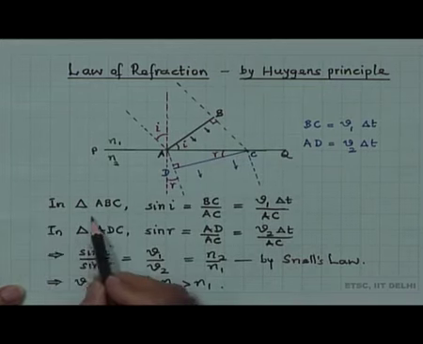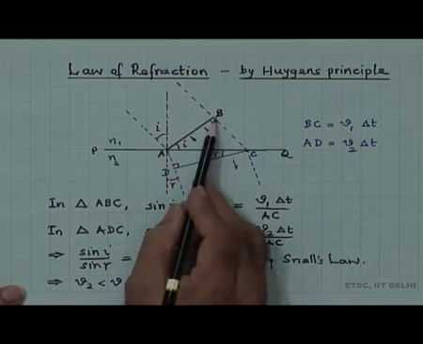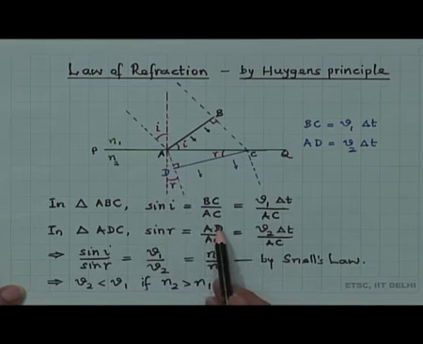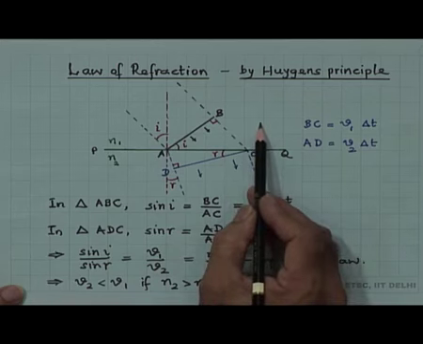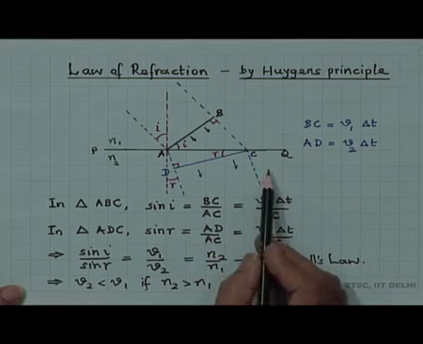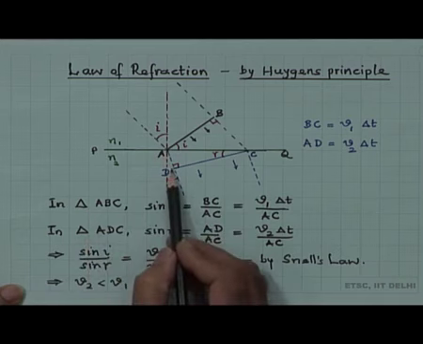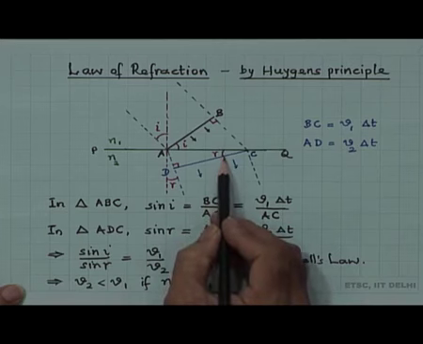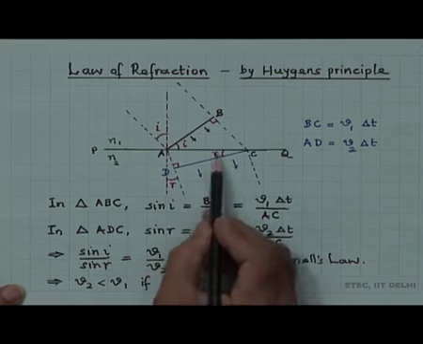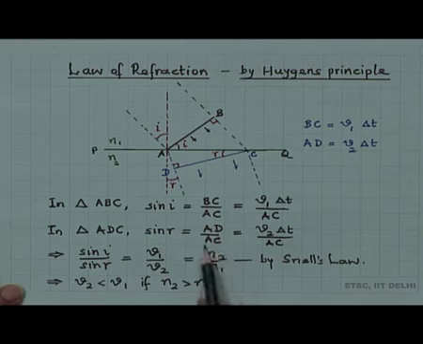As before, in triangle ABC, sin I will be equal to BC by AC, and BC is V1 into delta t. Now, we have two media: this is of refractive index N1 and velocity V1, and here it is N2 and V2. So sin I is V1 delta t by AC. In triangle ADC, in the second medium, sin R, the refracted angle, is the same as this angle, and therefore sin R will be equal to AD by AC, which is V2 times delta t by AC.